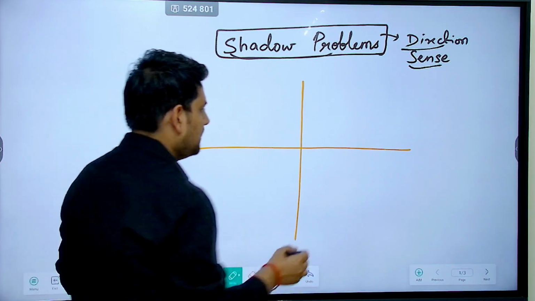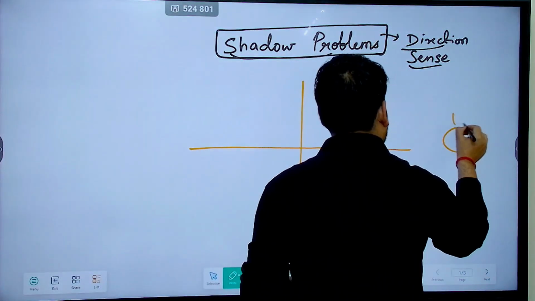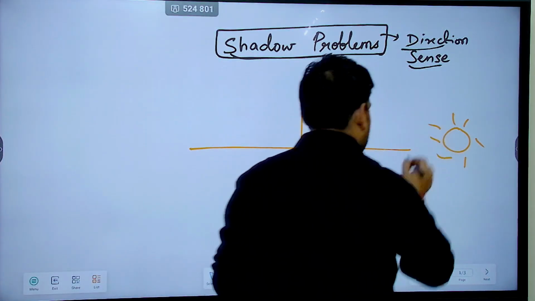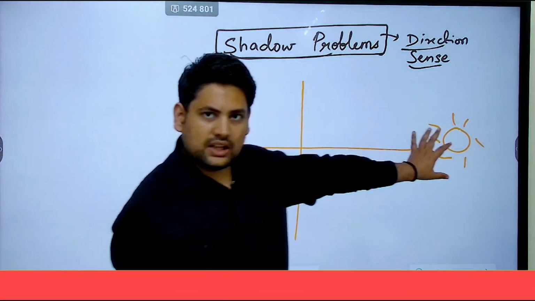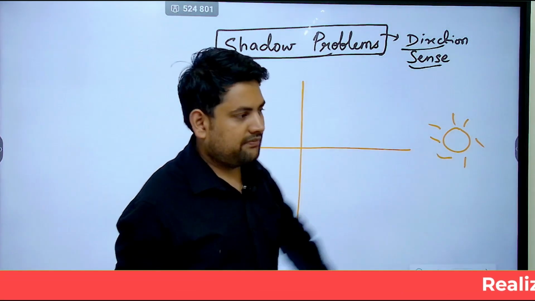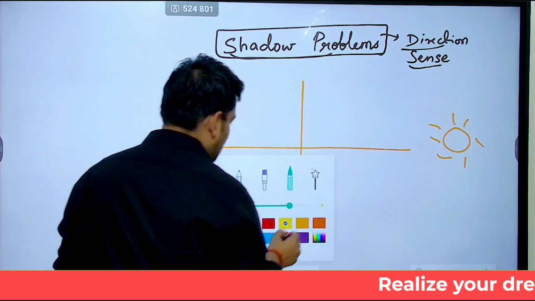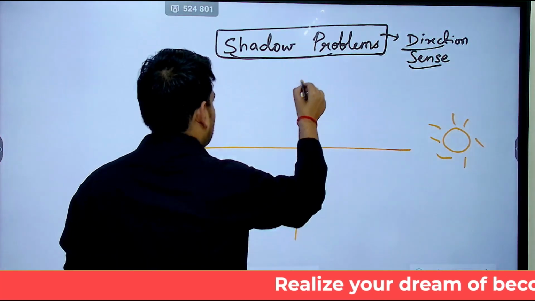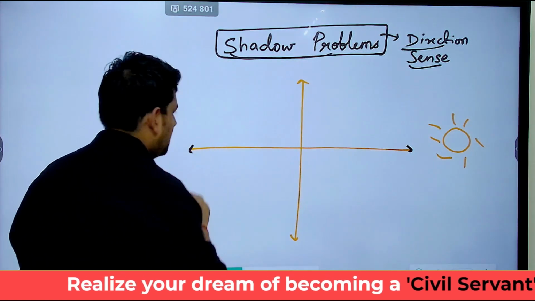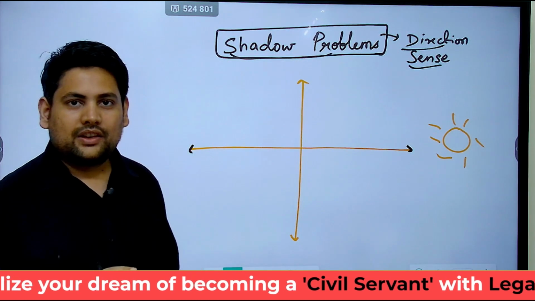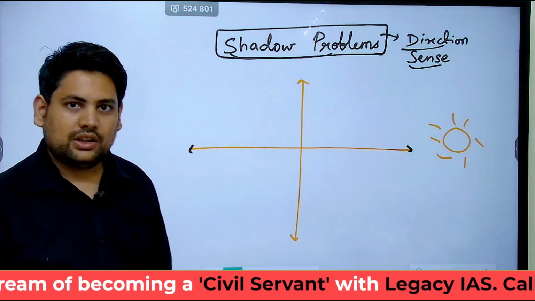Understand? So first case is we are taking that of sunrise. Now during the time of sunrise, sun would be on the east, correct? Now let us see what different people going in different directions have shadows like.